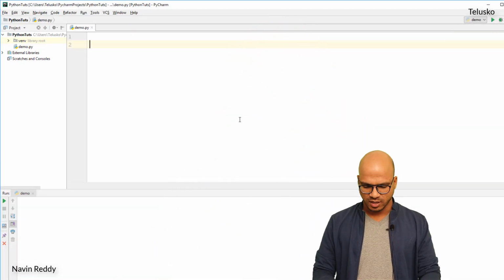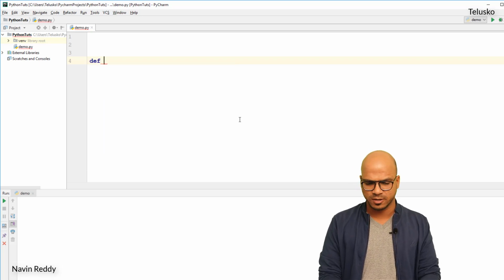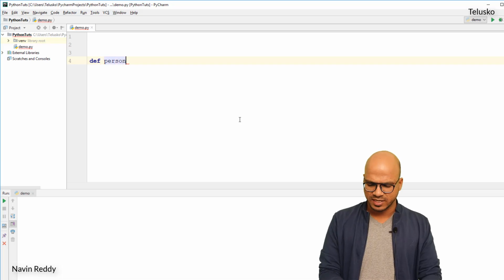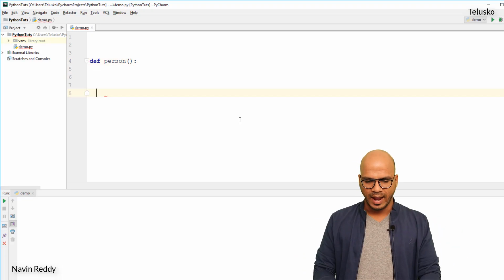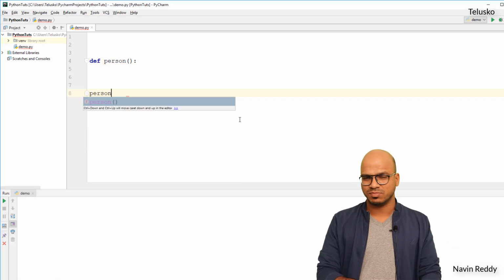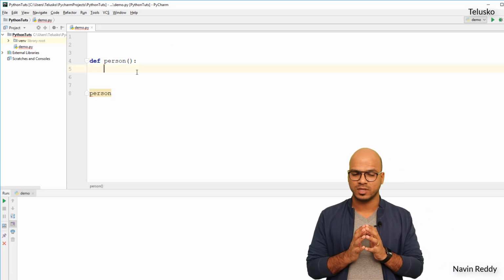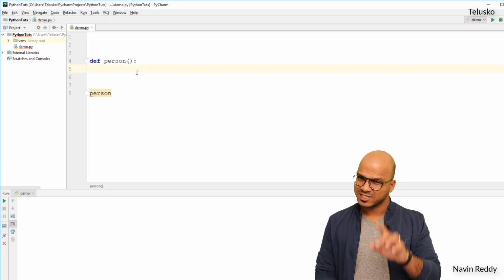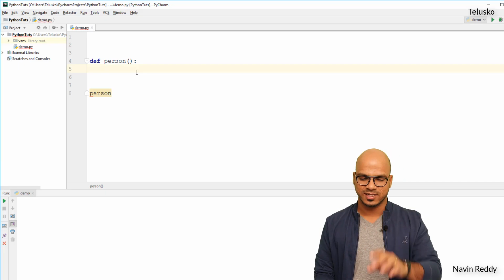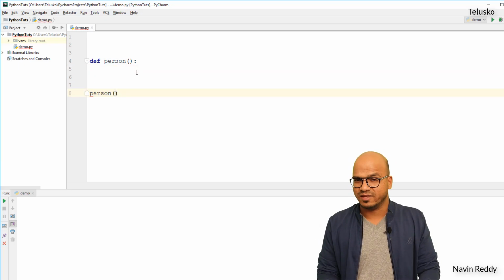So what I will do is I will simply create a function here which will take some data from the user. Now, it will be person data as we did last time. So there's a function, the function name is person, and it takes some parameters. That's nothing big, and the parameters which I want to pass are something like this. What I will be doing with those parameters is a different thing. The important thing is I have a person function, and I want to pass some arguments. When I say parameters and arguments, you can imagine they are the same.